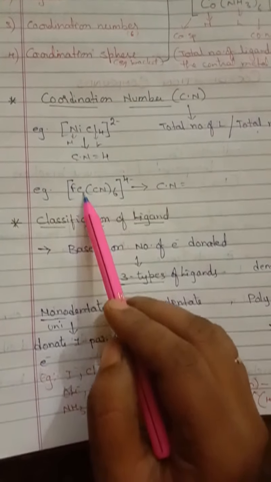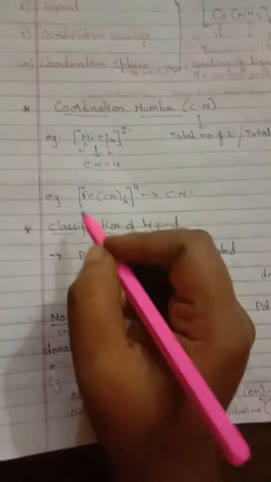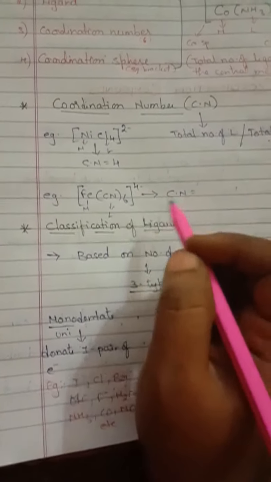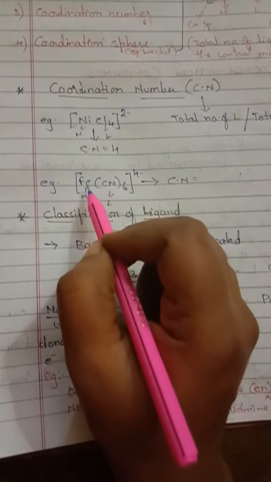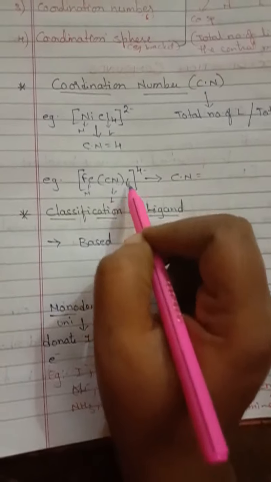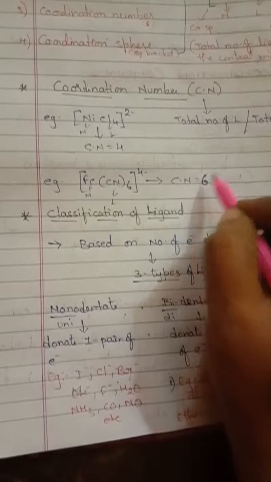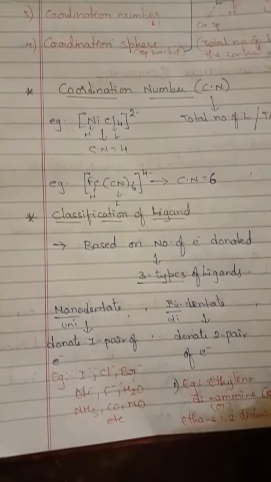See another example, Fe(CN)6 with charge 4 minus. So here this one is the central metal, this one is the ligand, and coordination number: what did I say about coordination number? The total number of ligands attached to the central metal atom. So how many cyanides are added? CN 6. So coordination number will be 6. Clear? So you will be getting an idea about what you mean by central atom, ligand, and coordination number. Now comes classification of ligands.